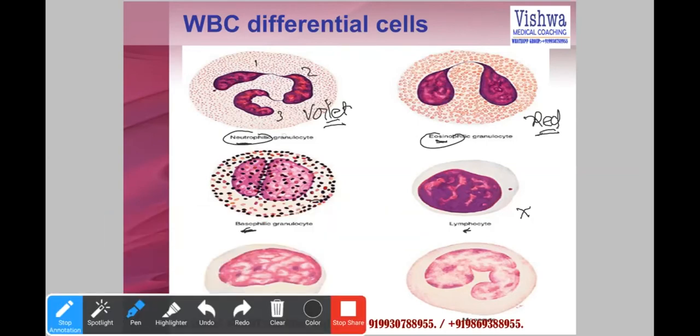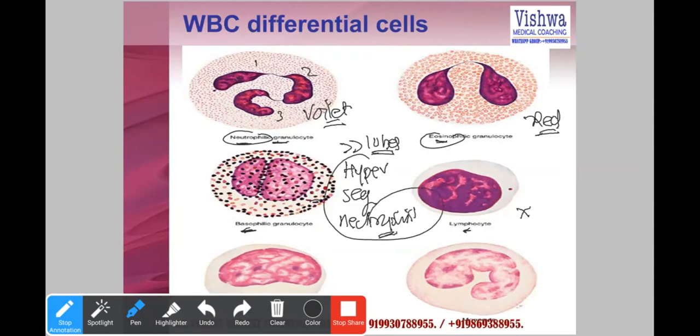Remember, in a neutrophil there are in general 3 lobes. If there are more lobes in a neutrophil, the condition is called hypersegmented neutrophils. It is found in megaloblastic anemias, as well as in myeloproliferative disorders. But if the neutrophil has more lobes, it is found in megaloblastic anemia. In fact, it is a more sensitive marker of megaloblastic anemia.